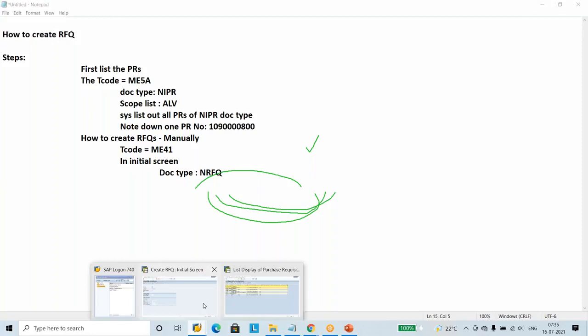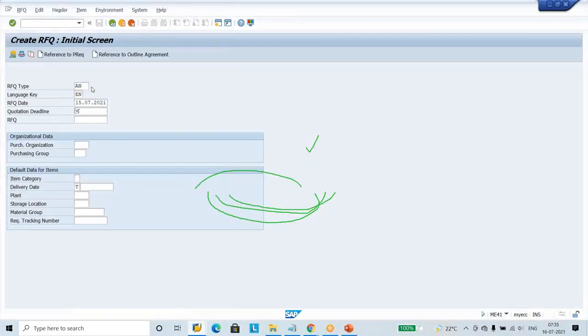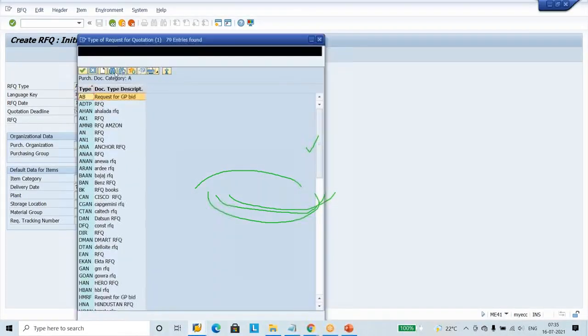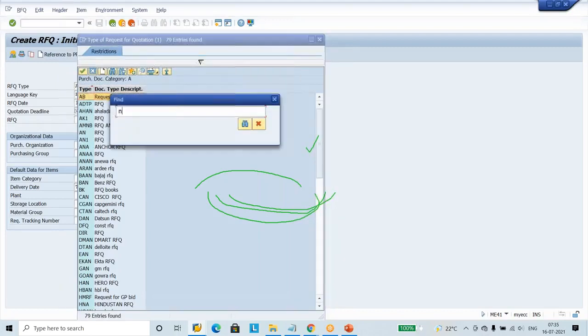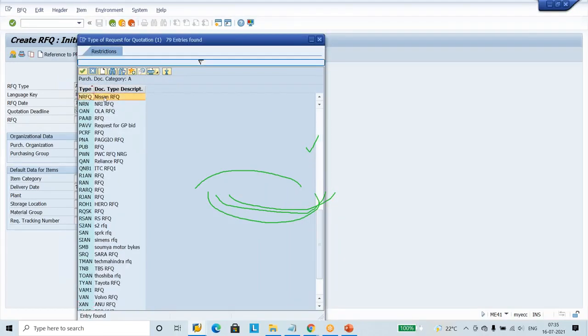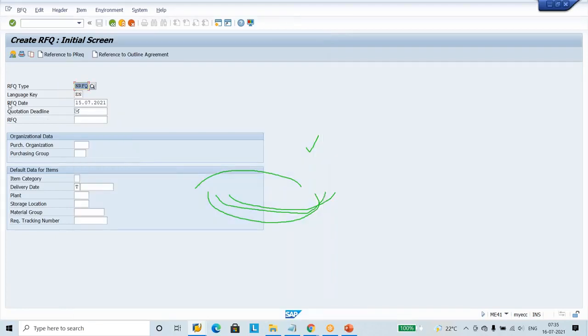AN is the standard one. No. Yesterday we created NRFQ for Nissan as the RFQ document type. Select that. And what is this date? Today's date. The system automatically says, today you are creating this. Then what is this quotation deadline date? Very, very important, which we never discussed yesterday.